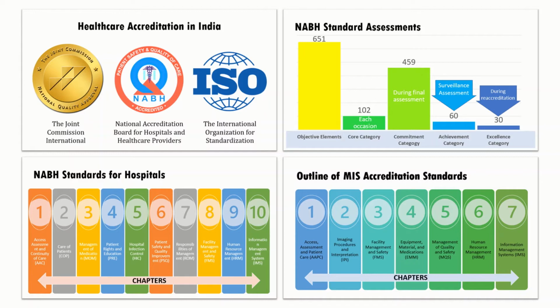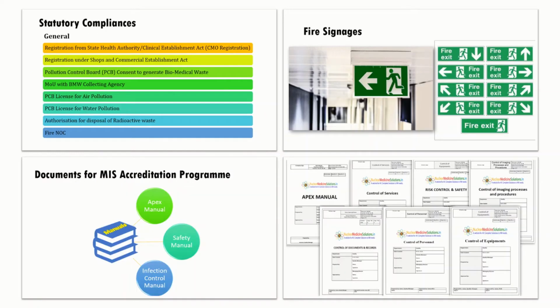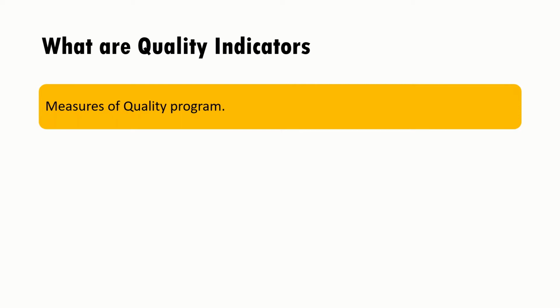We discussed the chapters of NABH standards for hospitals and medical imaging services. In the third part we discussed statutory compliances, structural requirements, the documentations, and we saw the sample documents also. So let's start and discuss what are quality indicators.